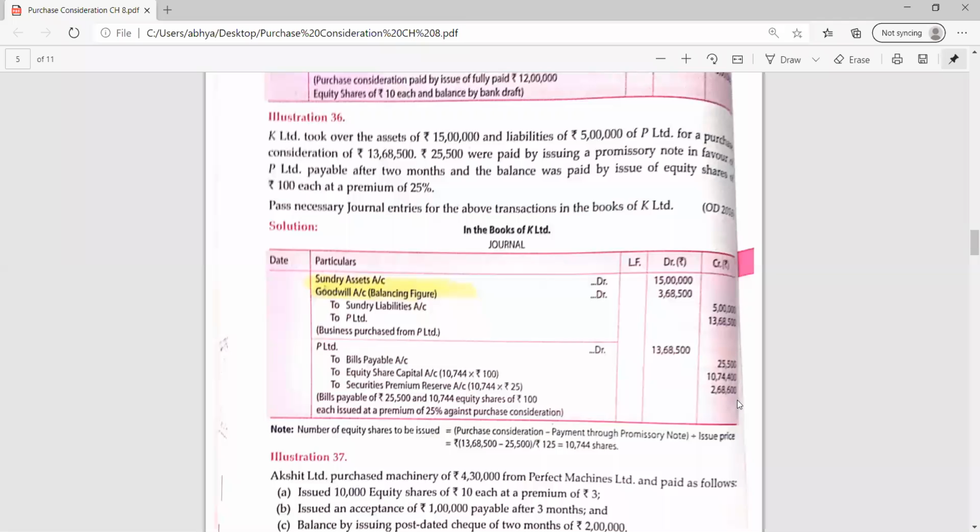Okay, we have to check our journal entry, whether we have done it correctly or not, because each journal entry needs to be verified to avoid mistakes. So we have to check the debit side and credit side, both the totals must be equal. If not, then there must be some calculation mistake. So we can recheck our calculations if both the sides are not matching. By totaling both the sides, we find that both the sides are equal to 13,68,500. So am I clear with this question?